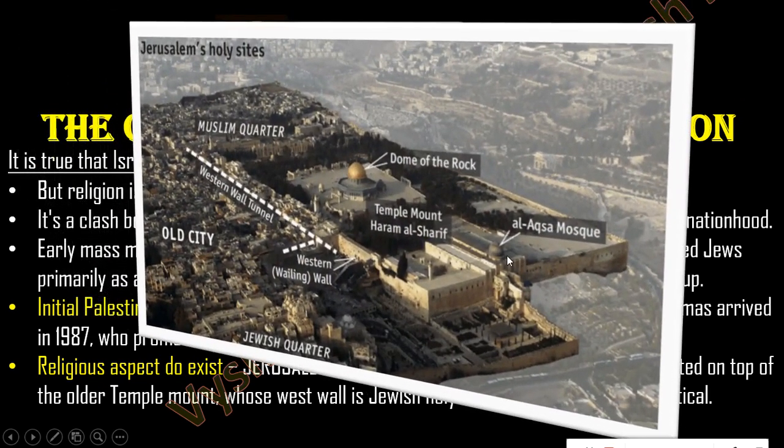If you see a picture of that, this is the Al-Aqsa Mosque, this is the Dome of the Rock, which is a different one, and this is Temple Mount. And here is the Western Wall. So this compound wall exists, but the temples are all below this. Now the temple doesn't exist. So here the Jewish quarter is there, here the Muslim quarter is there, and this is the old city of Jerusalem. So this is the Jerusalem area where the recent conflict also happened.